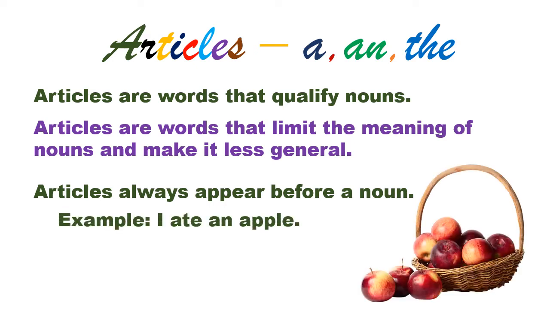Look at the following example. I ate an apple. Here apple is the noun and the article an appears right before it. But sometimes the article and the noun are separated by a few words like this sentence: I ate a big juicy apple. Here the noun and article are separated by the words big and juicy.